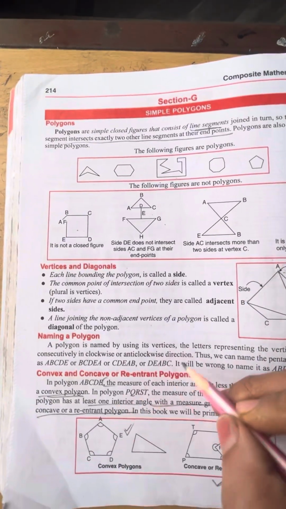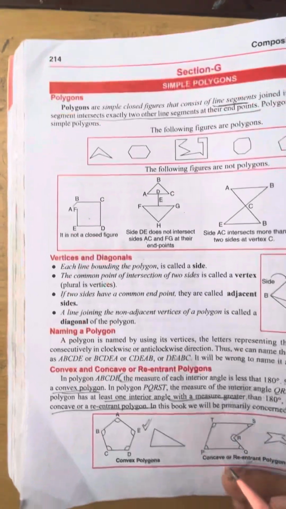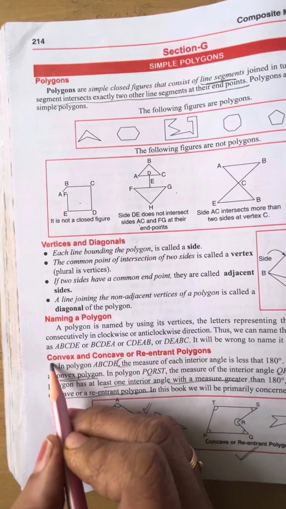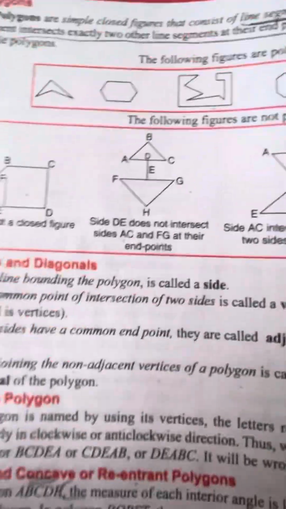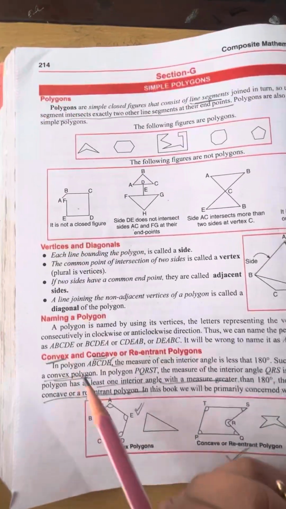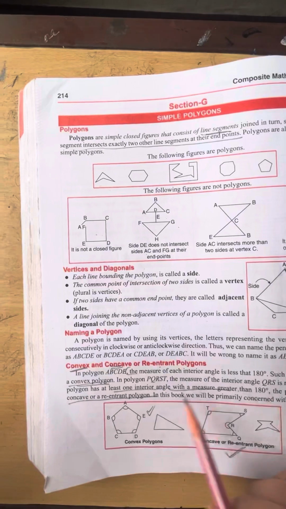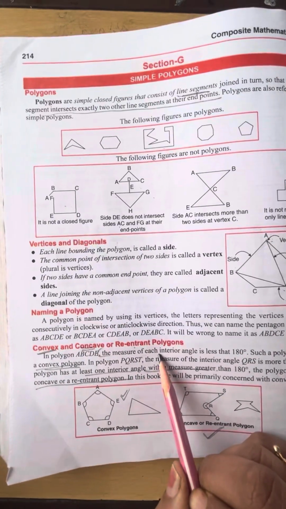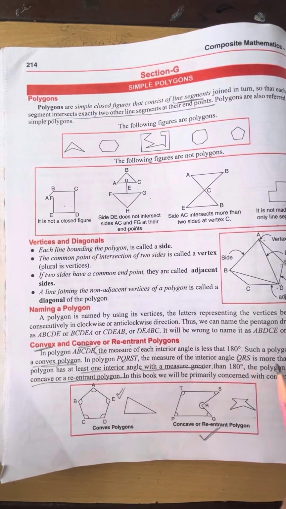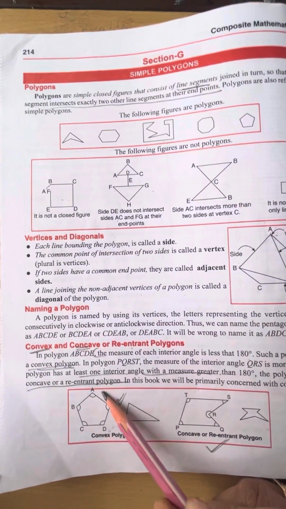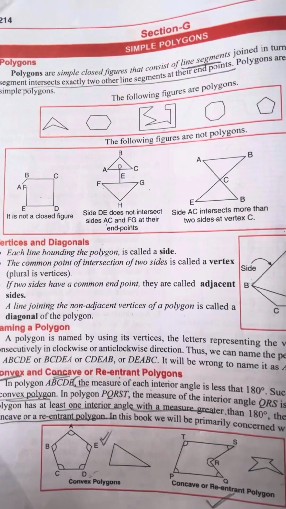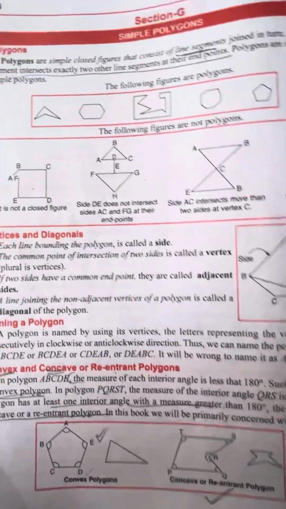Next, types of polygon. There are two main types of polygon. Those are the convex and the concave polygon. First one is convex. Convex is when the measure of each interior angle is less than 180, then such a polygon is called convex. First example of convex, in which each angle is less than 180.